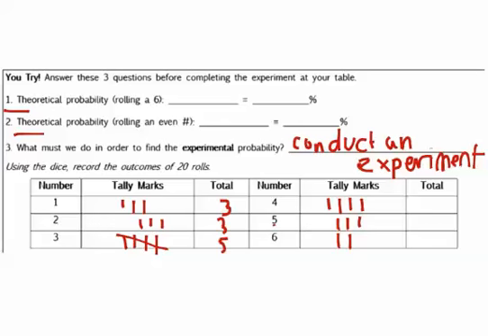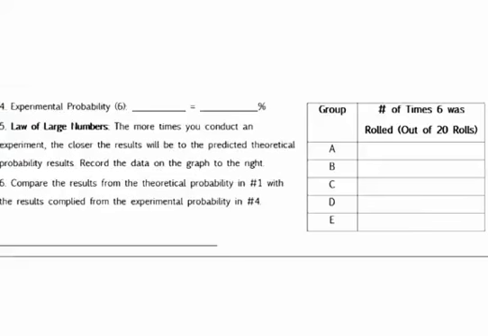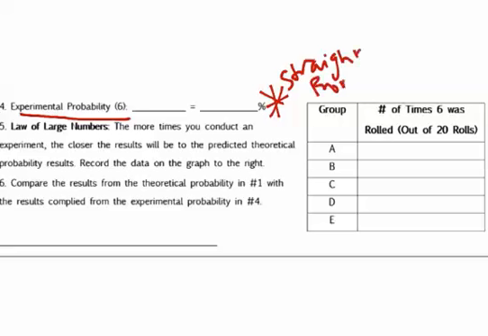Okay, I'm going to total them out, and then I'm going to answer number 4. Number 4 says, what is the experimental probability of landing on a 6? So that comes straight from your data. Okay. Think about how you rate experimental probability. So the number of desired outcomes, how many times that happened, over the total number of trials.